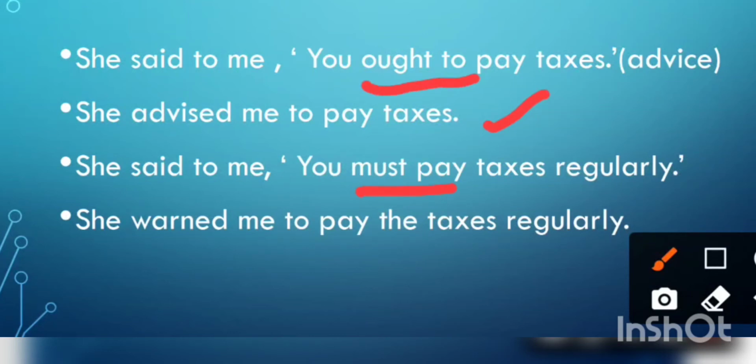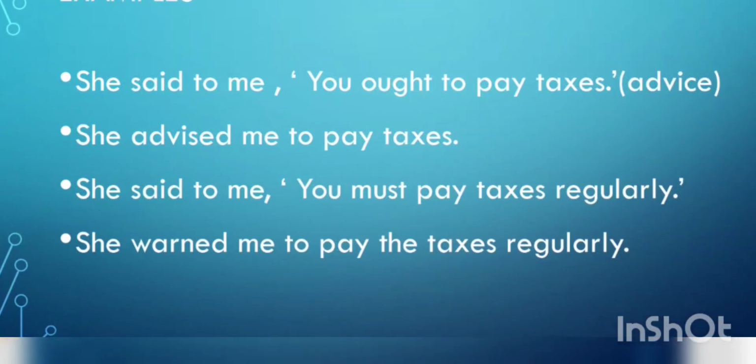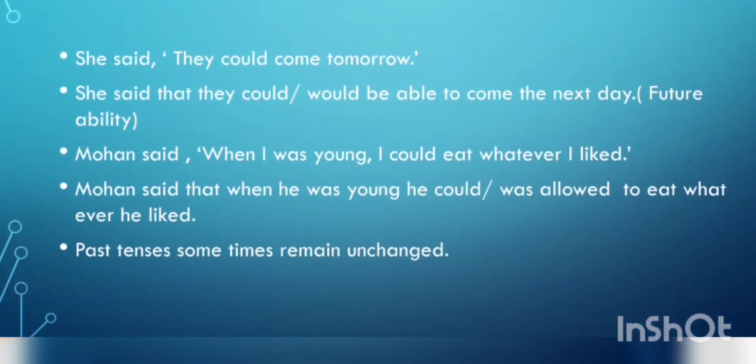I told you, "ought to" expresses moral obligation or advice, and "must" necessity. So, when you find "must", then the reporting verb will be changed. Here it will be "warned", warning. She warned me to pay the taxes regularly.